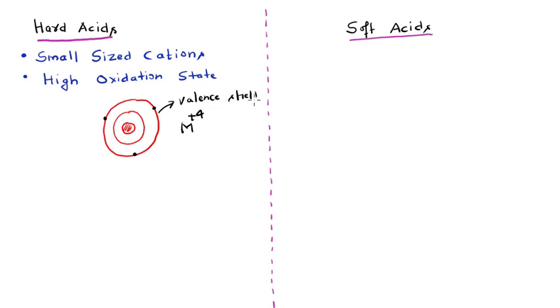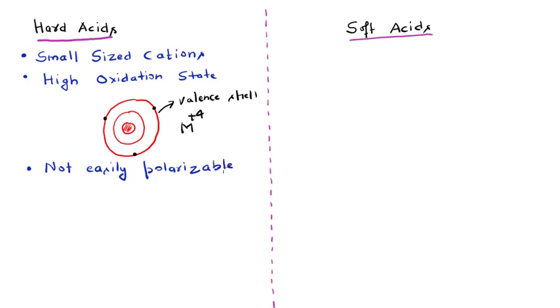If the number of outermost electrons is low, the chance of distortion of the electron cloud is very low. This means that the hard acids are not easily polarizable, because they contain a low number of valence electrons, as they are present in high oxidation states.